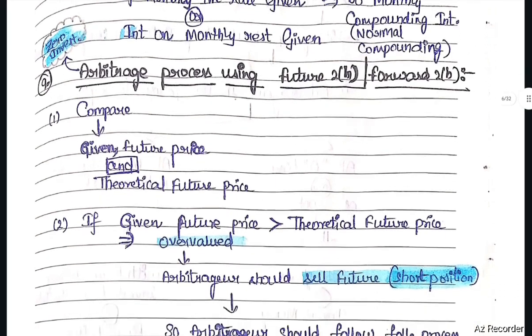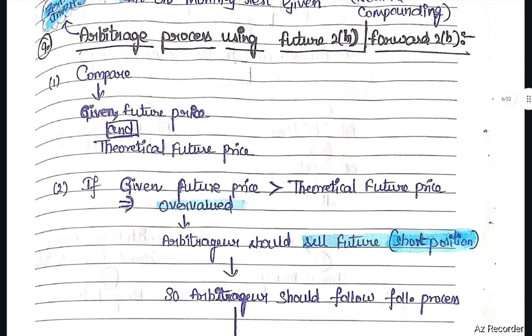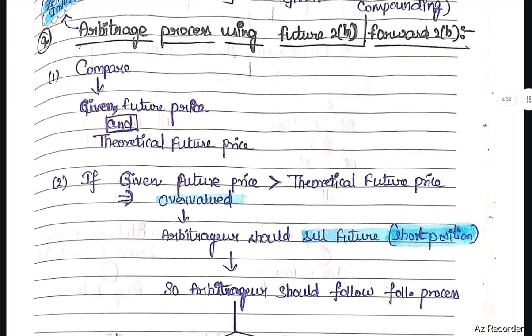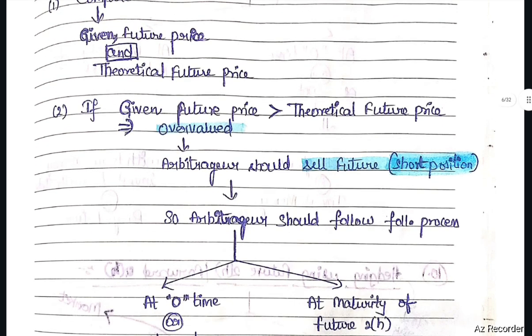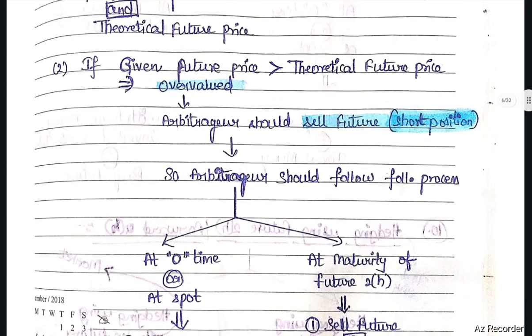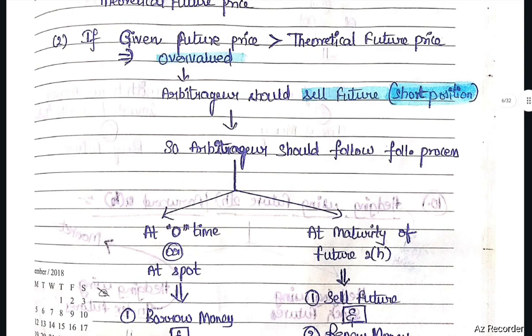Next, arbitrage process using future contract or forward contract. In case of arbitrage, there will be zero investment. In case of arbitrage, compare given future price and theoretical future price. Theoretical future price means should-be price. If given future price is greater than theoretical future price, the shares are overvalued. Arbitrager should sell the future, that means short the position.